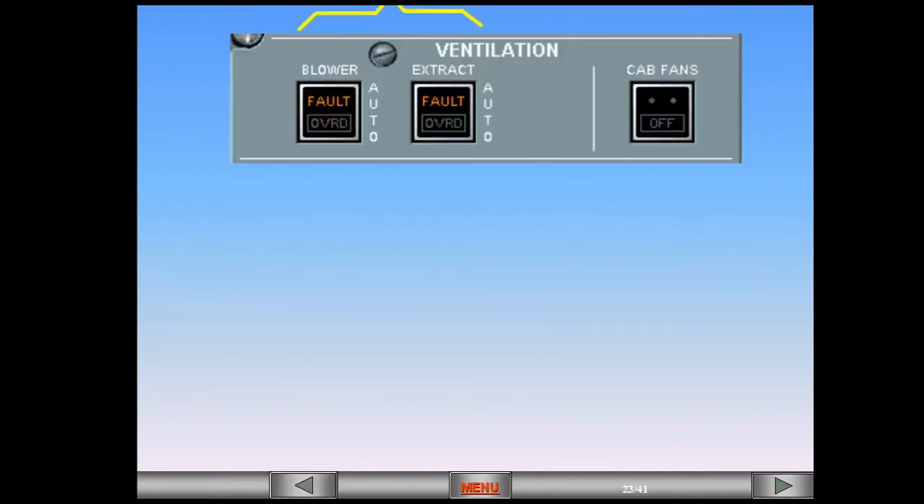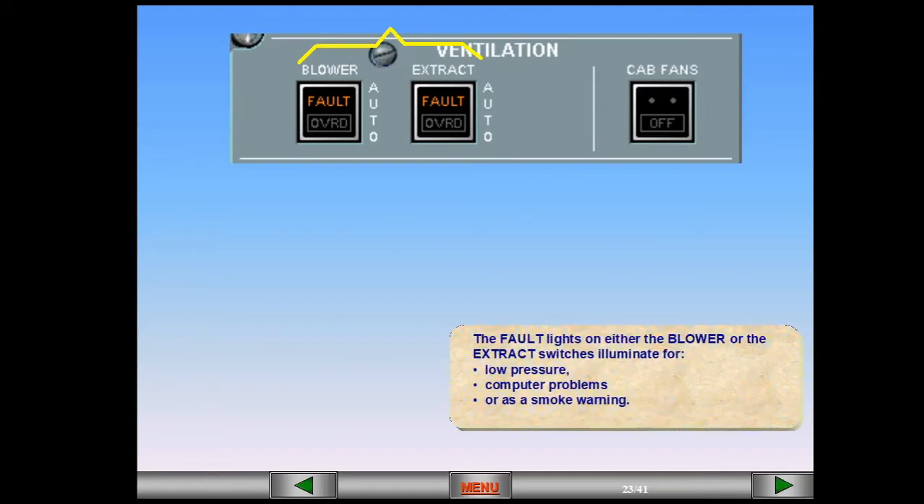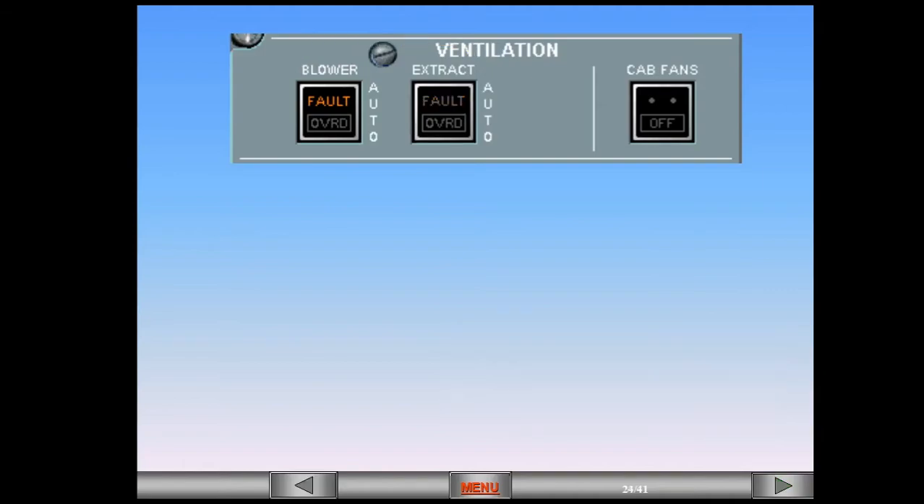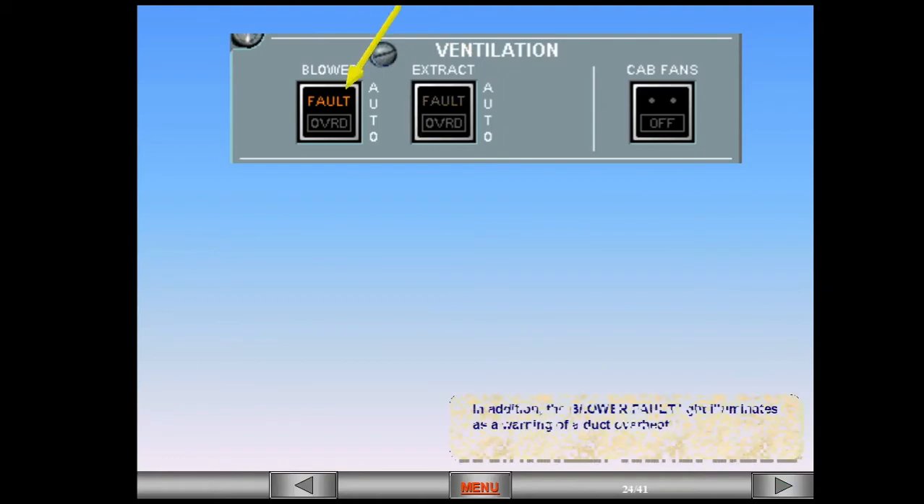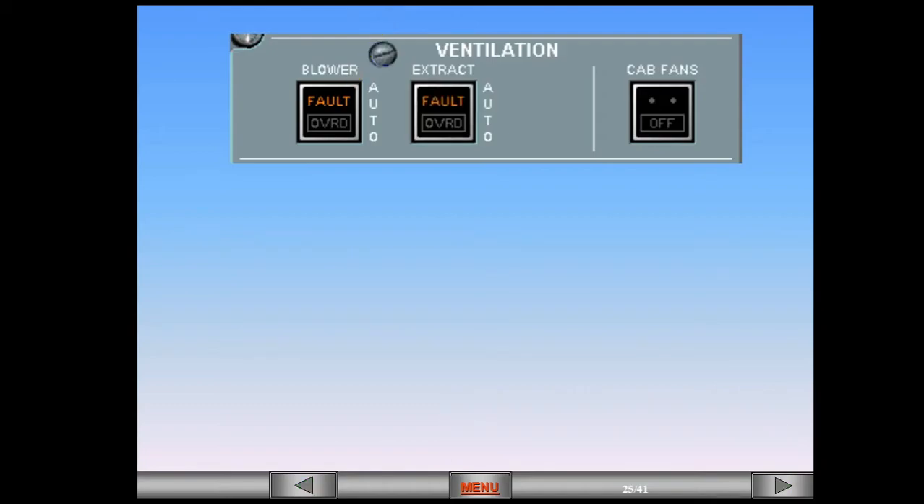The fault lights on either the blower or the extract switches illuminate for low pressure, computer problems, or as a smoke warning. In addition, the blower fault light illuminates as a warning of a duct overheat. These abnormal cases will also be reflected on the ECAM cabin pressure page, depending on the circumstances.